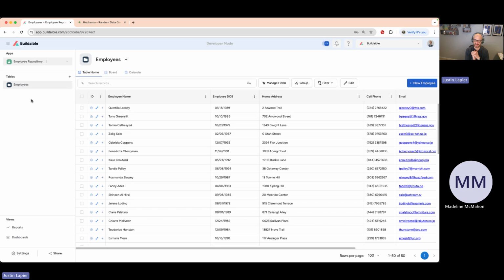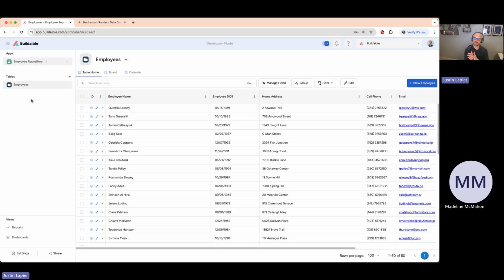Additionally, I'd probably add another table into the system that would track all of their raises and bonuses and a history of that. So I'd have that all in one central system. And the cool part about it is, with Buildable and the user roles that we have, you could have users accessing this application that can only see certain parts of data. You can segment off what they can and can't see.